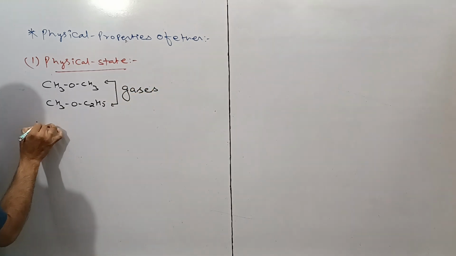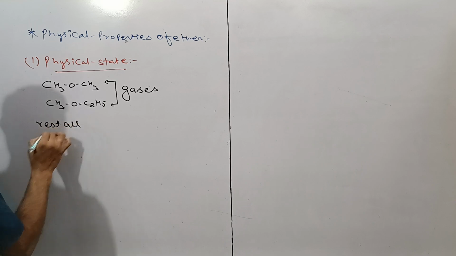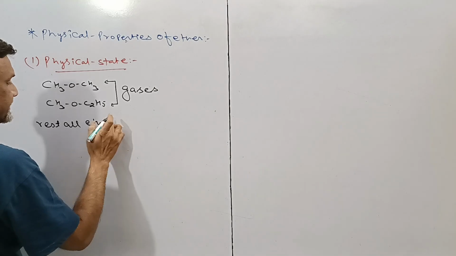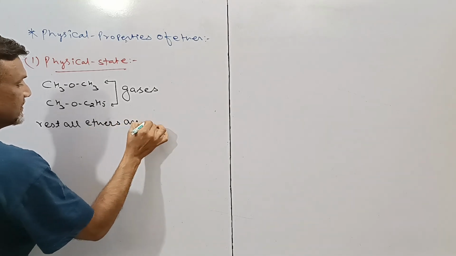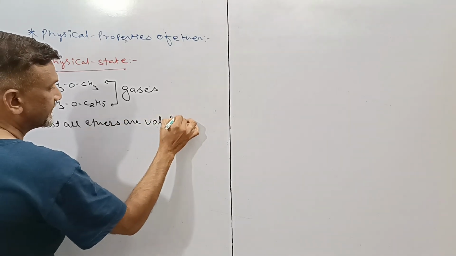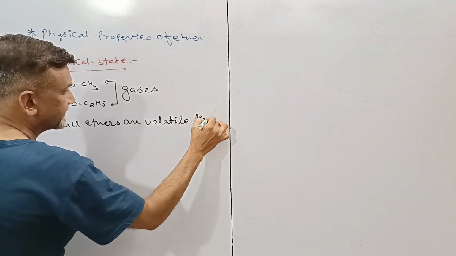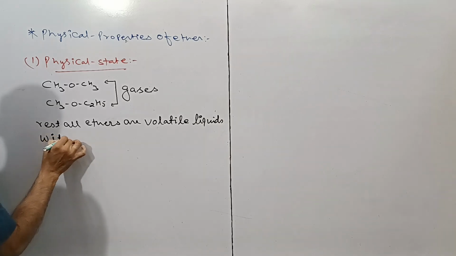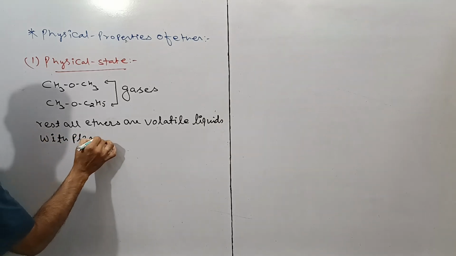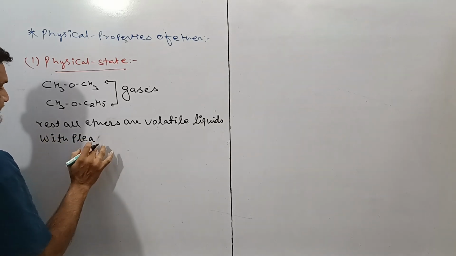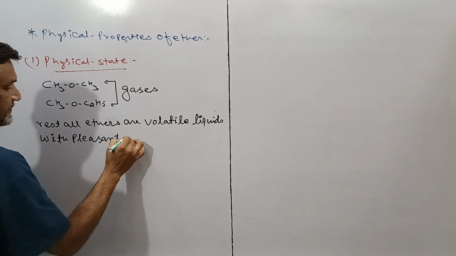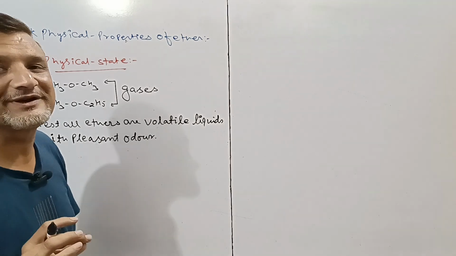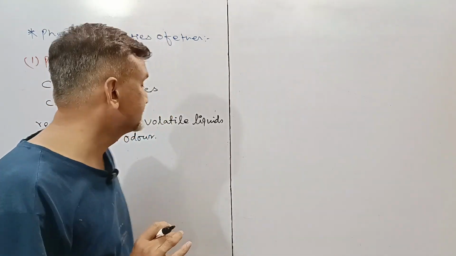Rest all ethers are volatile liquids with pleasant odor. Means these give pleasant odor, you can say sweet smelling compound.